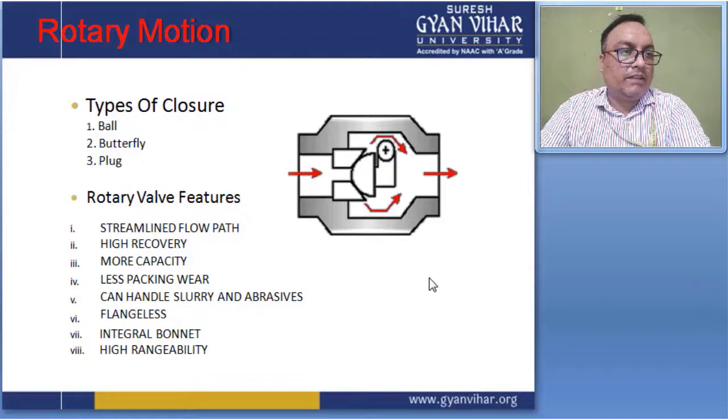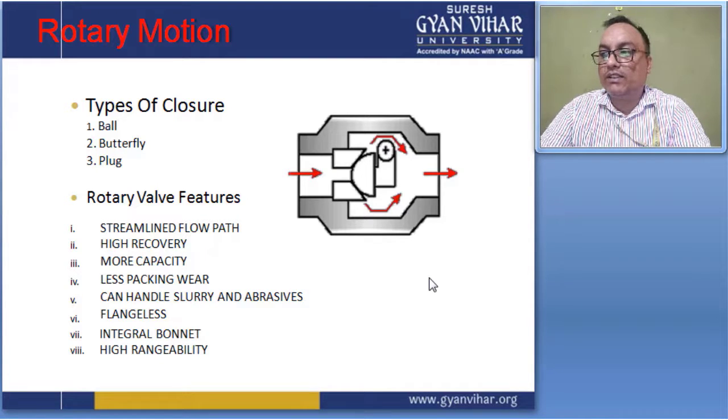These features are streamlined flow path, high recovery, more capacity, less packing wear, and can handle slurry and abrasive types of material. And this is flangeless, an integral bonnet is required, and the high regenerability is used for this type of rod. So these are the different kinds of rods.